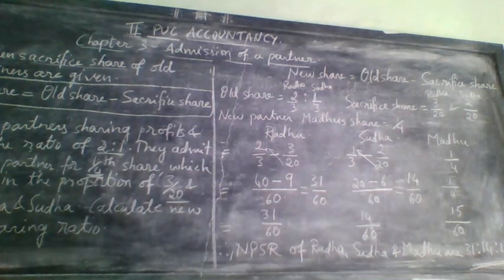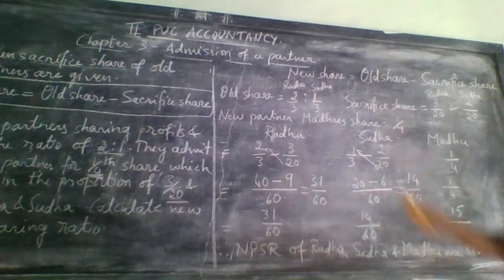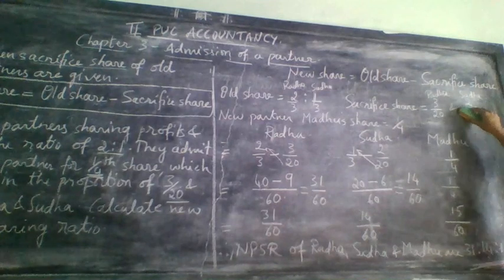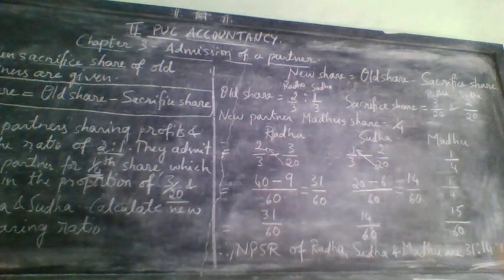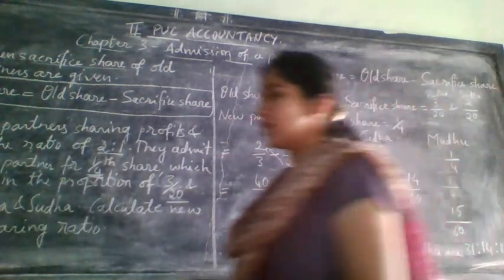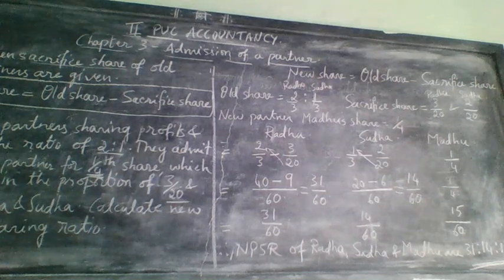That is the first case, when the sacrifice share of the old partner is given in the problem. Along with the old ratio, they will give the sacrifice share or share acquired by the new partner from the old partner and the new partner's share. So like this you can calculate the new profit sharing ratio. This is one method, case 1. Now let us discuss in the next class case 2, regarding calculation of the new profit sharing ratio.